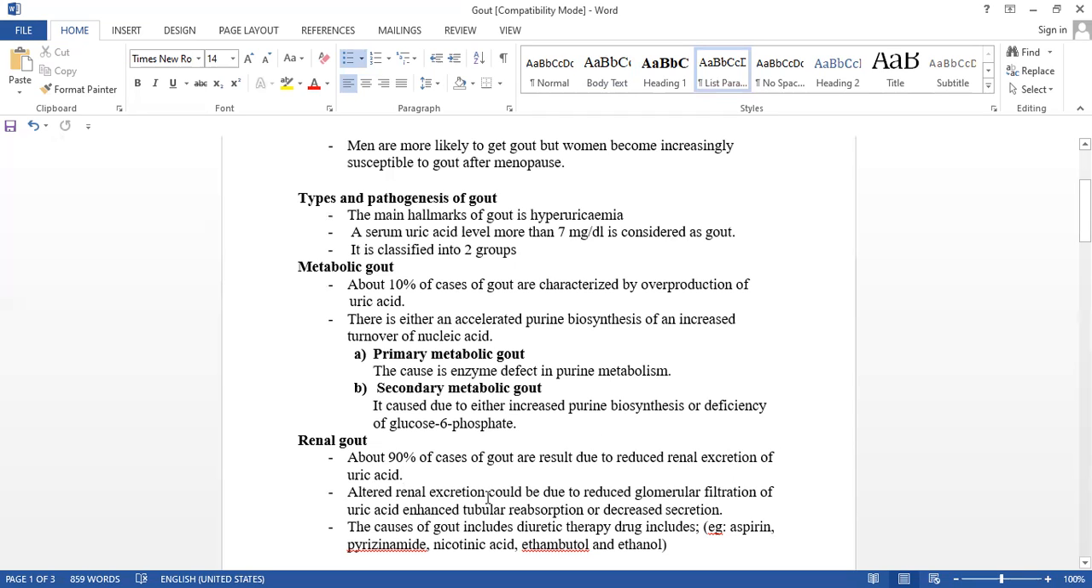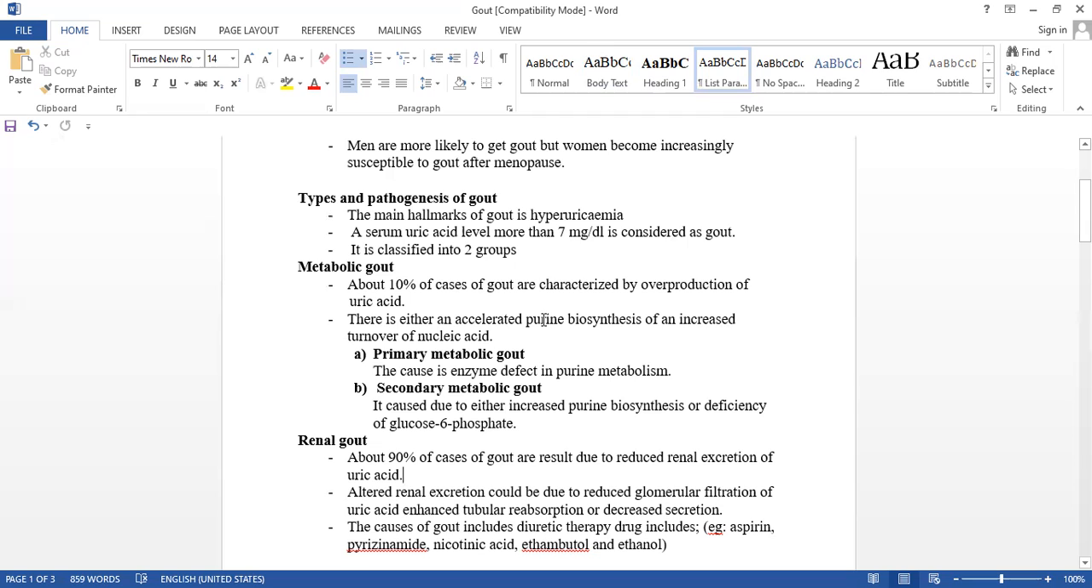Altered renal excretion could be, as I told you, due to three mechanisms of the kidney in urine formation. If they are hampered, then there may be chances of reduced excretion of uric acid. The causes of gout include diuretic therapy and drugs, that is aspirin, pyrazinamide. Keep one or two in your mind. Ethambutol, ethanol. Also, if the person is alcoholic, then the excretion is hampered.